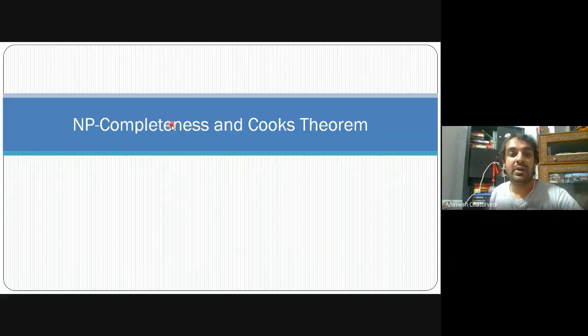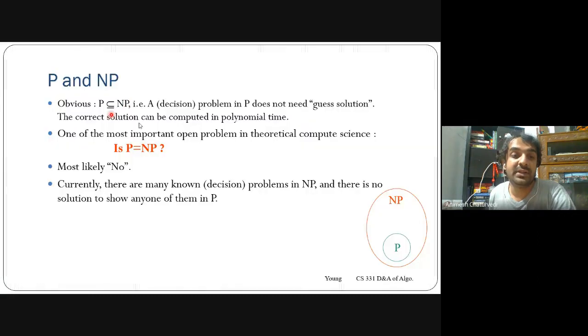Till now, and next we'll see the most important part of this coursework: NP completeness and Cook's theorem. So we'll see what NP completeness is first. Obviously we know that P should be a subset of NP because if there is a problem which could be